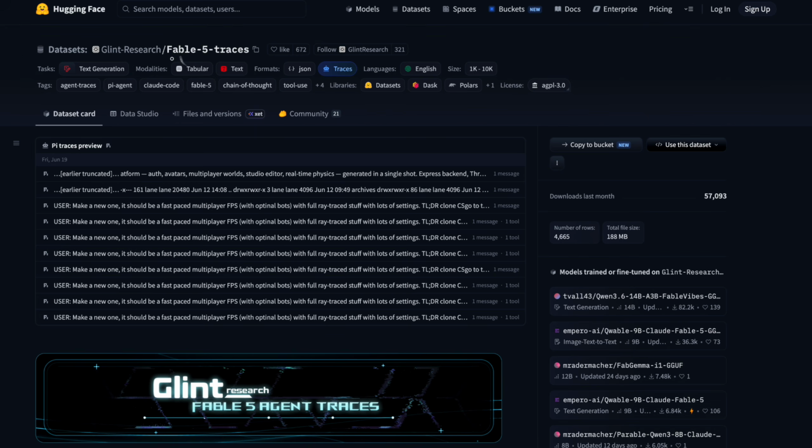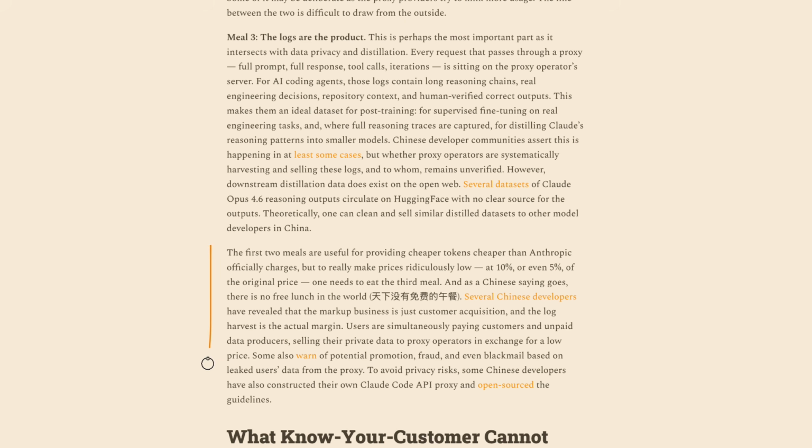And while this one's for free, you can bet your bottom dollar there's a better quality data set available somewhere, and people are just charging for it. So as the article mentions, the first 2 meals are useful for providing cheaper tokens, but to really make the prices really low, and so we're talking as much as 10% of the cost or even 5% of the cost, that is coming from this third meal here.